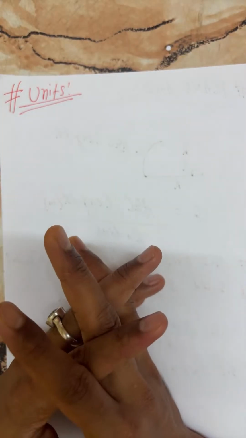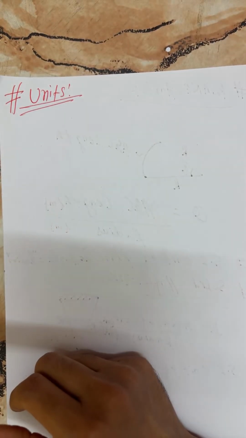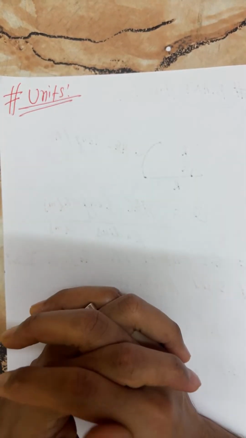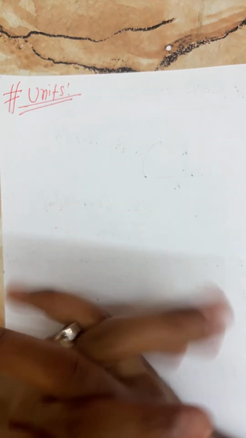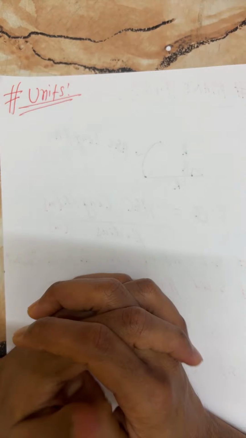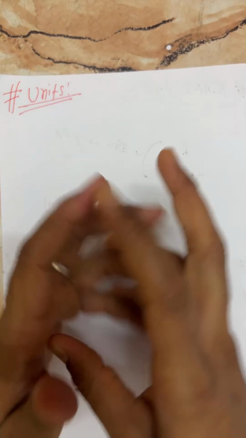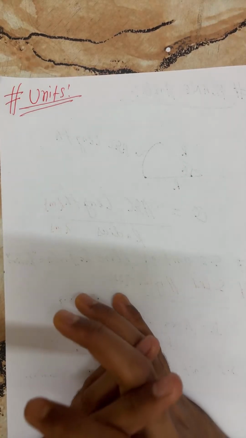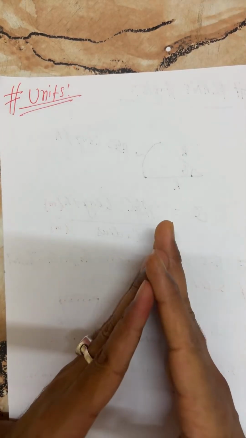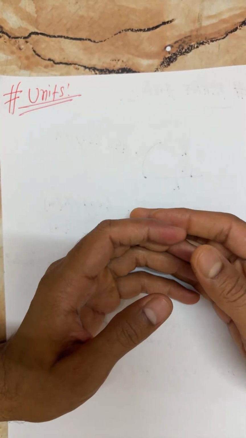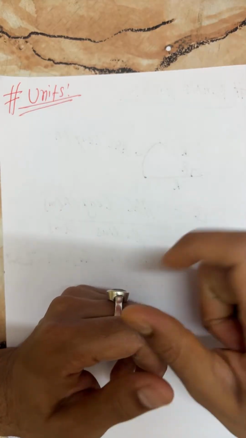Quantified by measurement. A physical quantity is quantified by measurement. After measurement of any measured physical quantity, you can write, after measurement of any measured physical quantity, a suitable unit is attached.